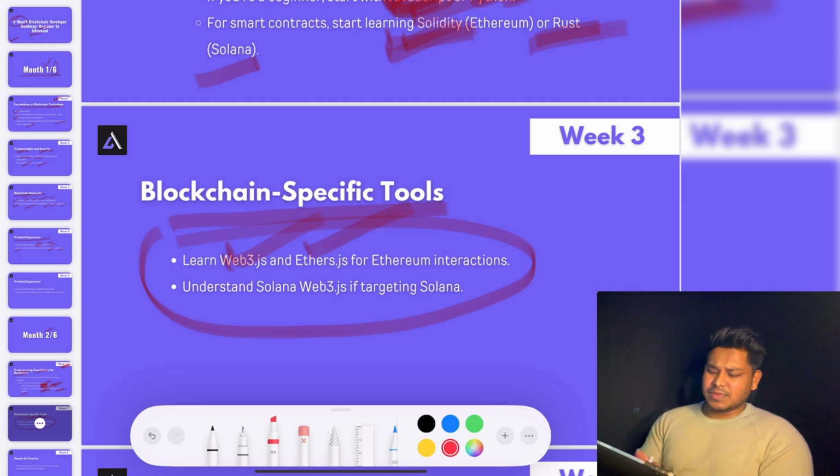You're going to use a similar tool to interact with the blockchain, making the connection and getting the data. If you are interested in Solana, then you can use Web3.js, a powerful framework which helps you to communicate with the Solana blockchain. So you have to spend some time, understand the modules we have in each one of these methods, and how we can utilize it to make a function call, to build the RPC and connection, to use certain functions to get the details about the blocks and its transactions, because that's what you're going to utilize in the front end to build a logic. So that's what you have to focus on in the third week.